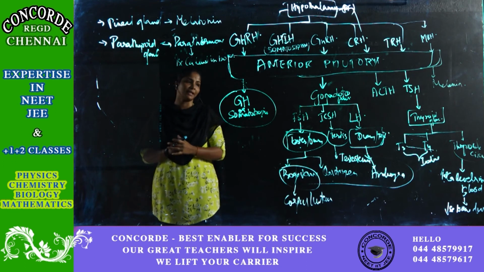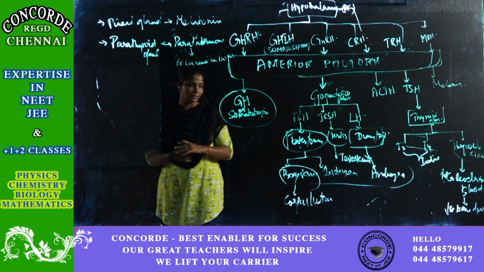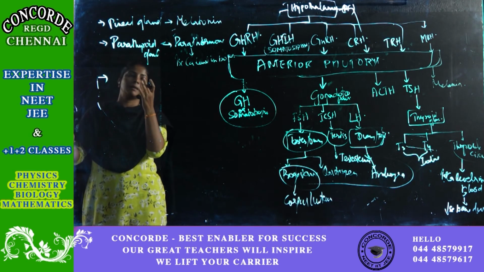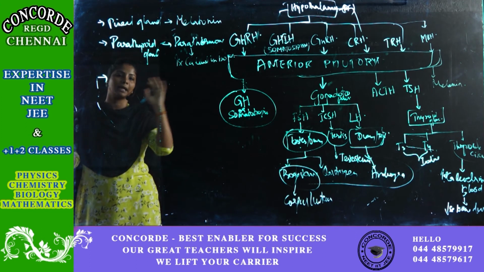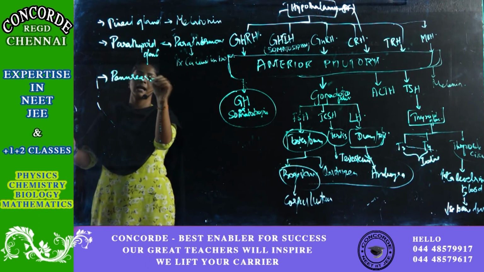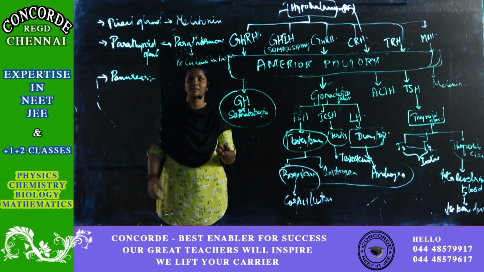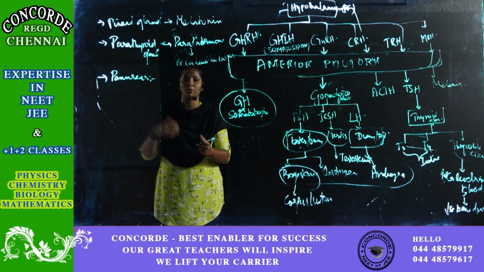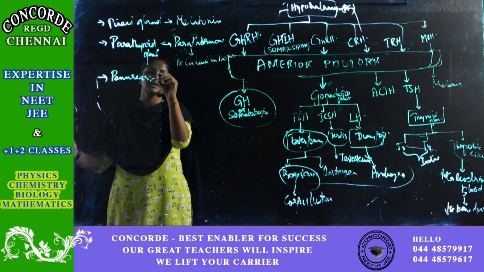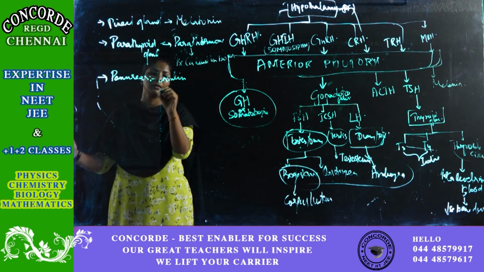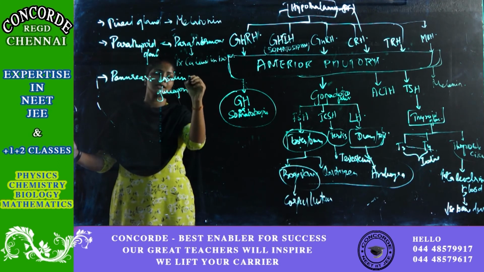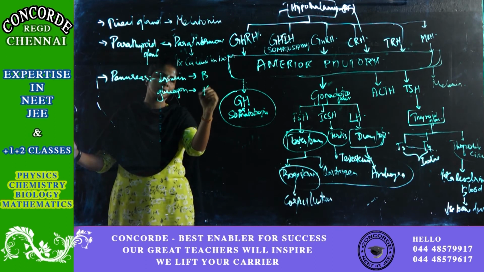Okay, fine. Next, parathyroid gland and parathormone. Next comes your pancreas. The pancreas acts as both an exocrine and an endocrine gland because the exocrine function is pancreatic juice and the endocrine function is production of hormones like insulin and glucagon. We've seen this in digestion, right? So I just want to summarize. Insulin is produced by beta cells and glucagon is produced by alpha cells.